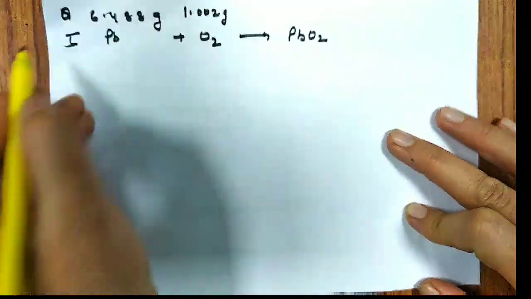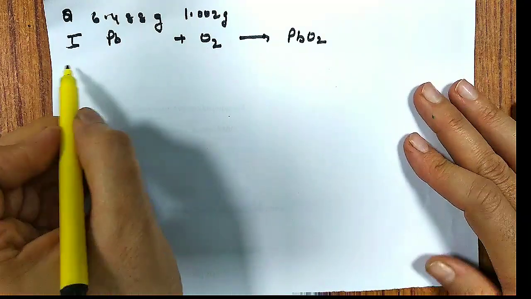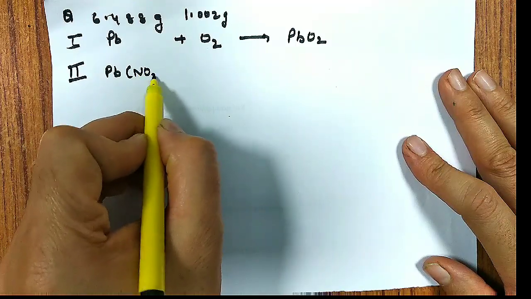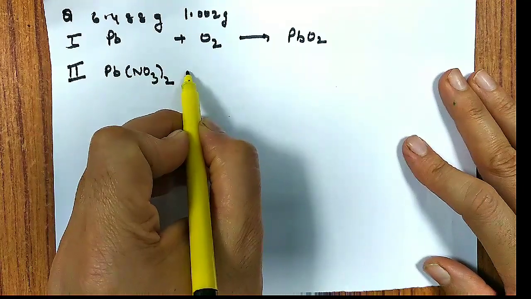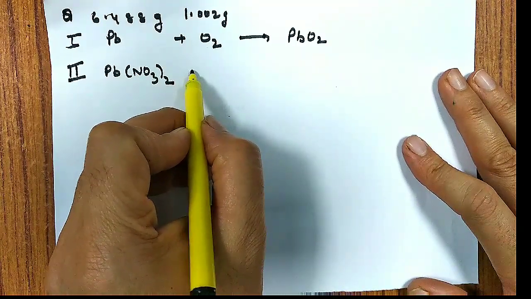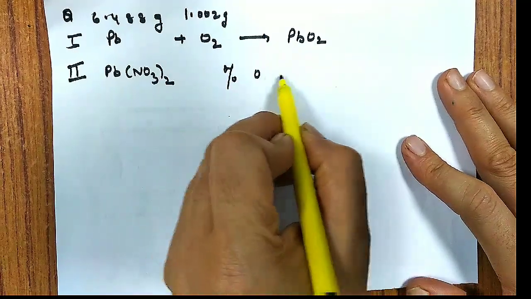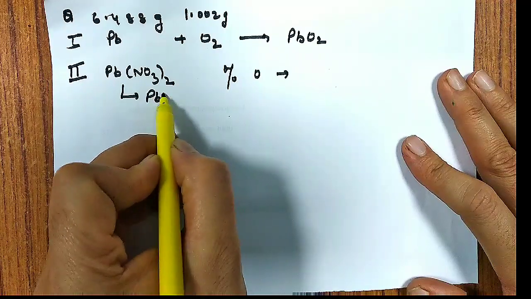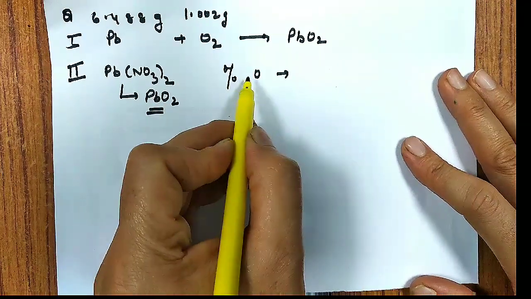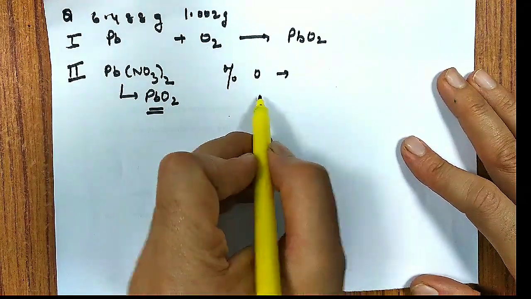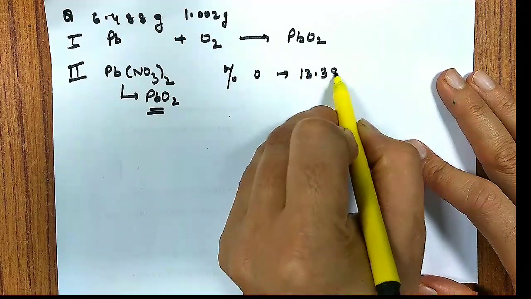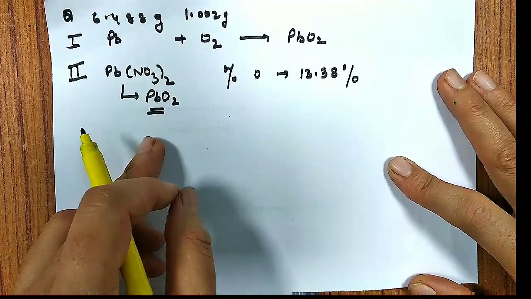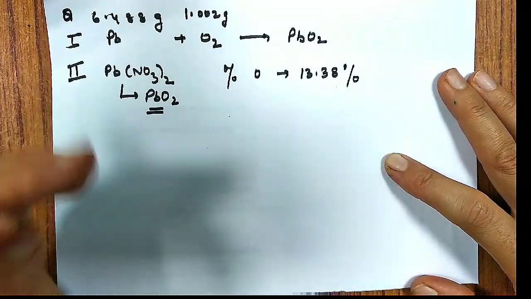This is the first method. The second method says it is also produced by heating lead nitrate, and it was found that the percentage of oxygen in lead peroxide in this case is 13.38%. Whatever data is given to you, you have to explain the truth of this law.